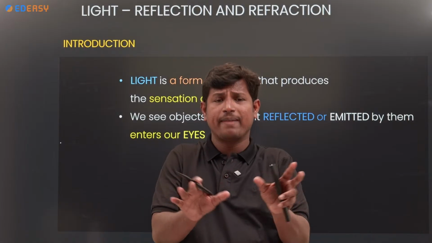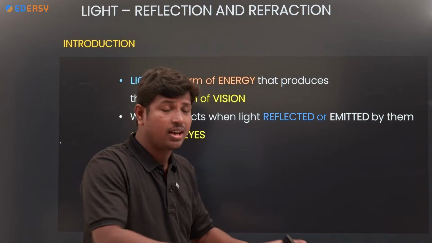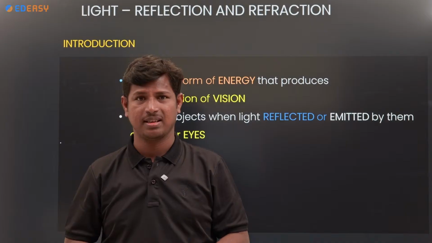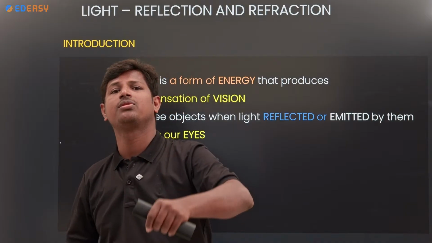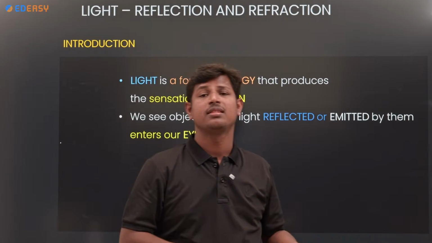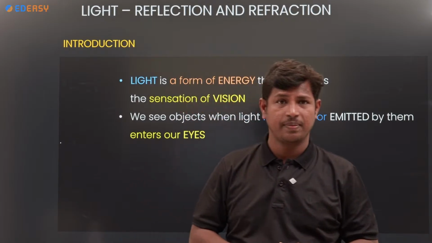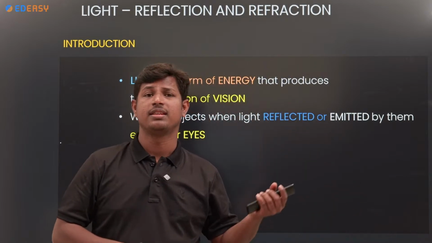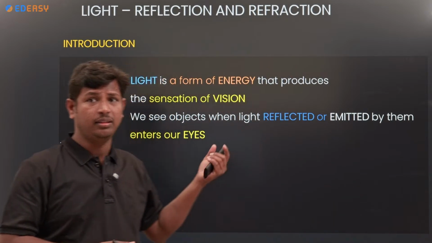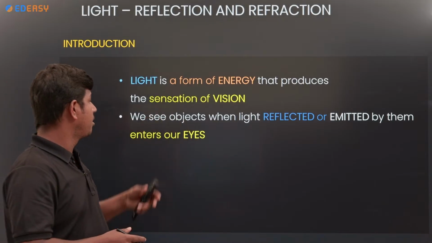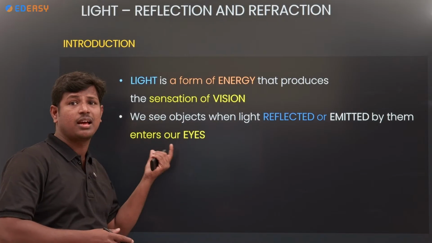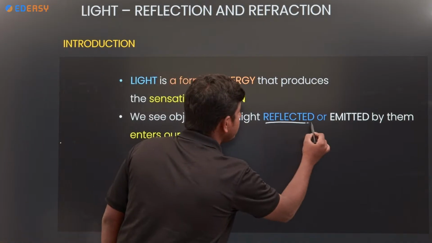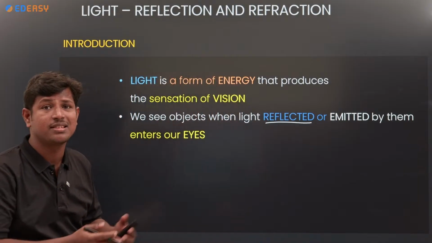For example, without light, can I move there? It's not possible. Maybe I'd fall down a number of times. So light helps us identify the things and objects present around us. We see the objects and things when light is reflected. What is that, reflection of light?